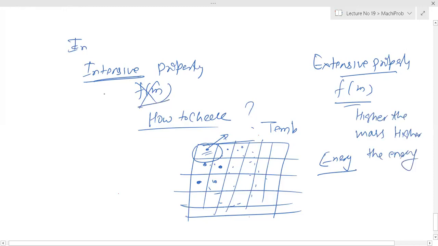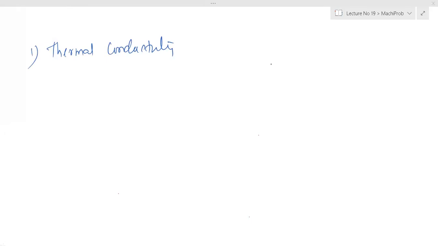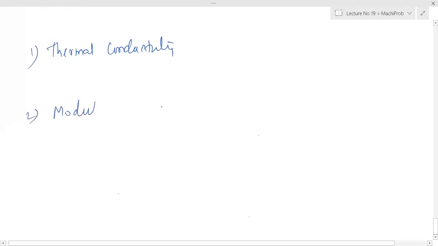Now I have some questions for you guys. Tell me, thermal conductivity: extensive property or intensive property? Modulus of elasticity? Poisson ratio?